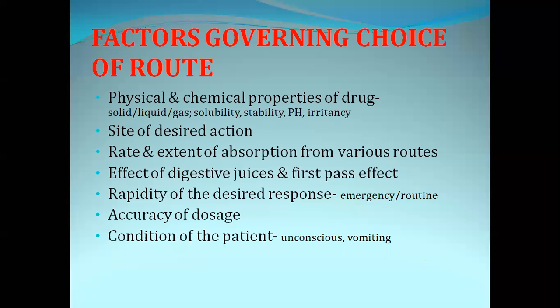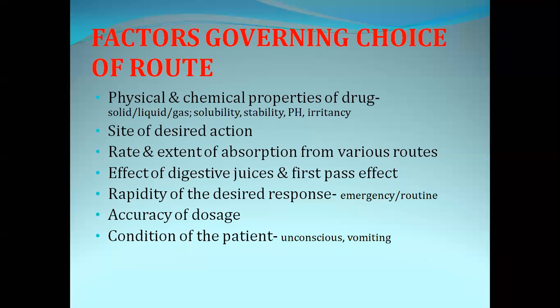Because of it, most of the drug will get metabolized inside the GIT, and only a very small quantity will enter into the systemic circulation. If the drug has high first pass metabolism, then we will not go for the oral or enteral route of drug administration. We will choose the parenteral route, also inhalational or injection.